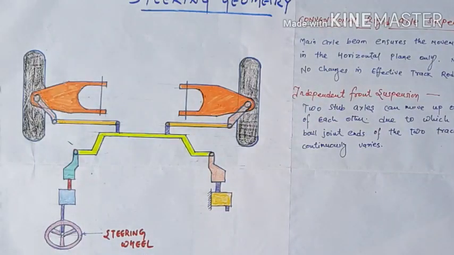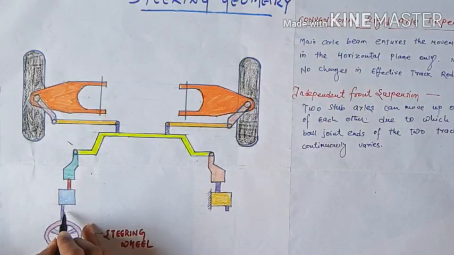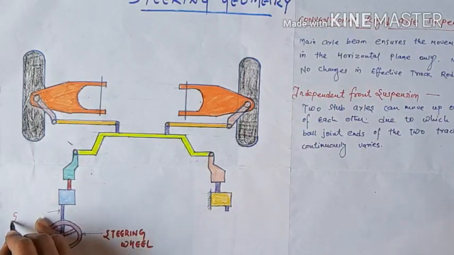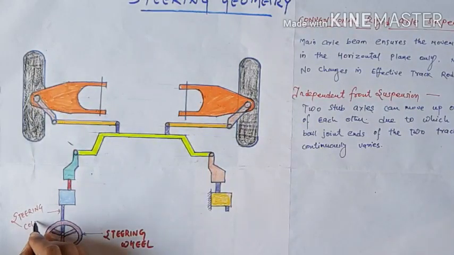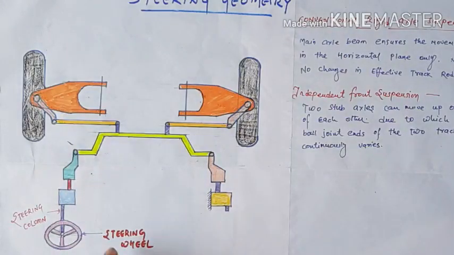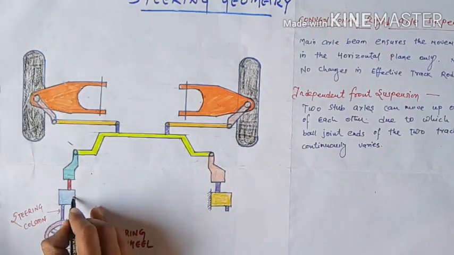Okay, so this is the steering wheel. Now moving upward, what is this? This is your steering column. Steering column. Now moving further upward, this is the steering gearbox.